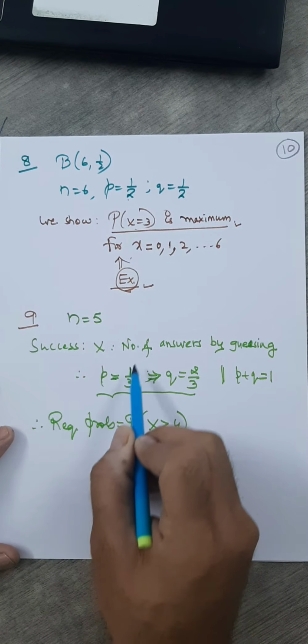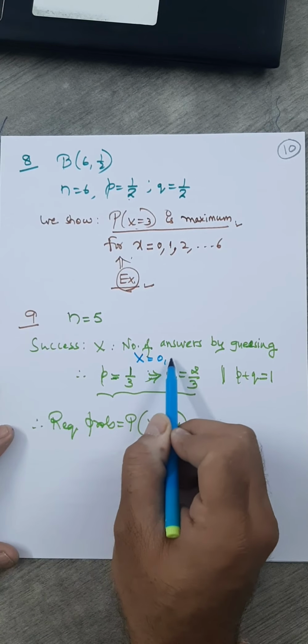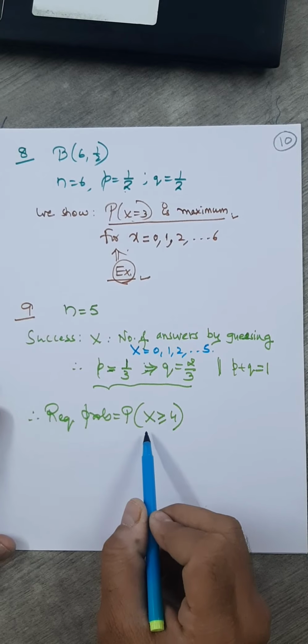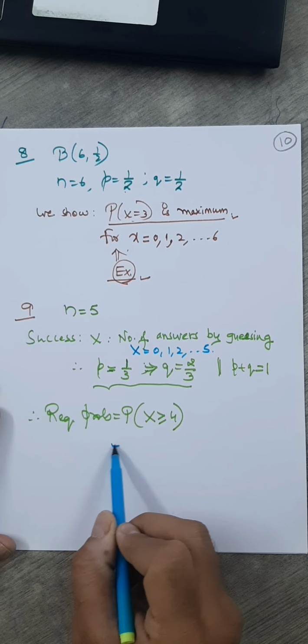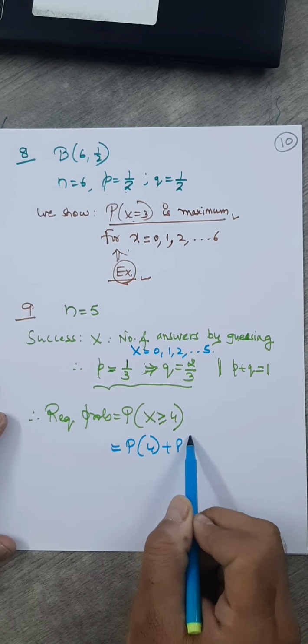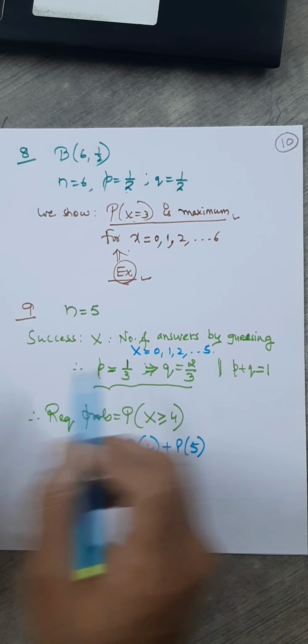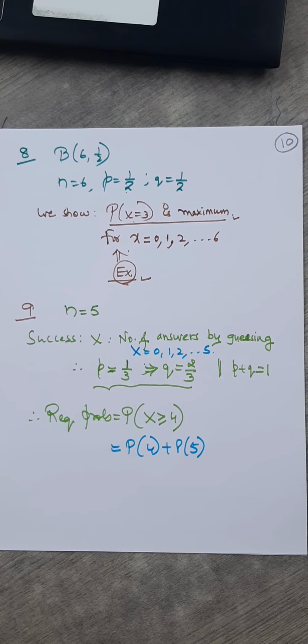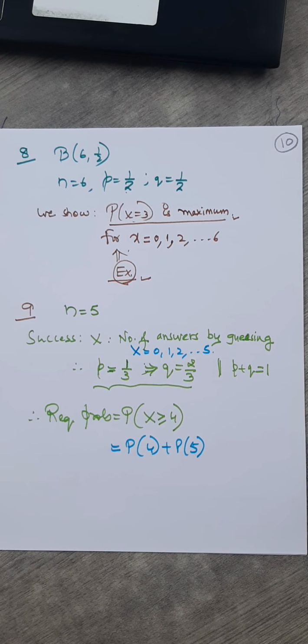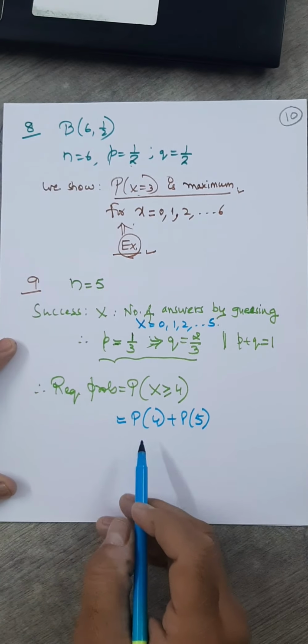The possible values are 0, 1, 2 up to 5. Maximum is 5. So we write this as when X is 4 plus 5. Maximum is 5, because you have 5 trials.